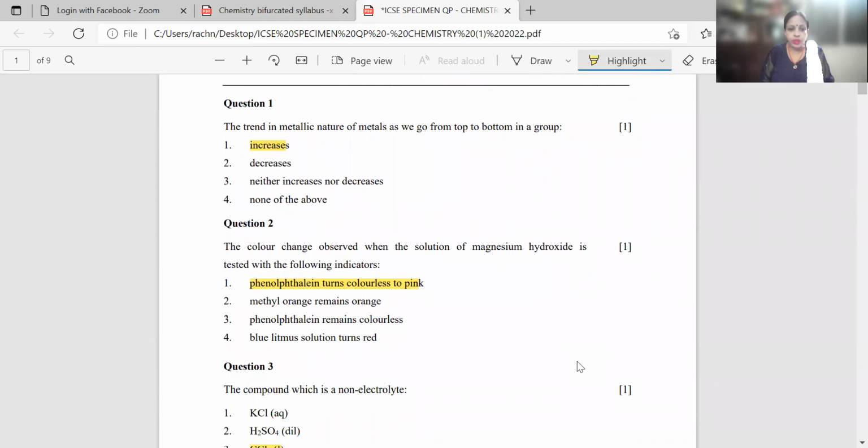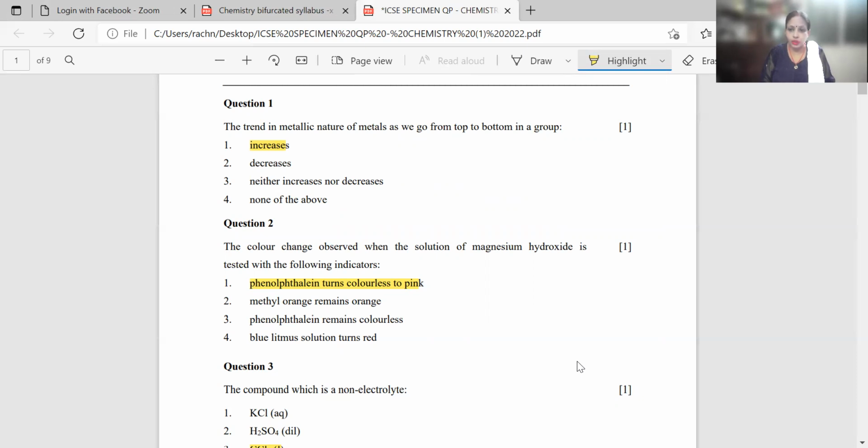Question number 2. The color change observed when the solution of magnesium hydroxide is tested with the following indicators. Your first option is phenolphthalein turns colorless to pink. Second, methyl orange remains orange. Phenolphthalein solution remains colorless. Blue litmus solution turns red. Various options are given in which your option number 1 is correct.